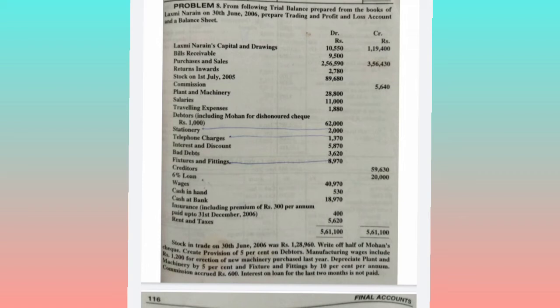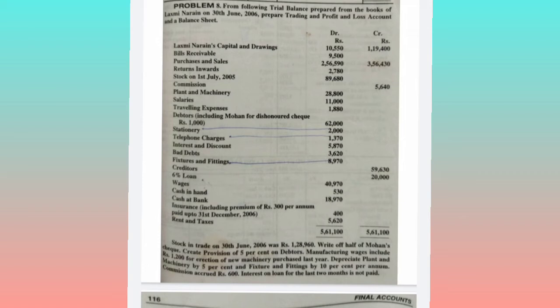So separately, we need not deduct this 1200, or we need not show this 1200 amount of last year in the current year expenditure, or in the current year income, or in the current year assets or liabilities. This 1200 effect we will directly deduct from the wages. So this is the last year expenditure. It should not be shown anywhere in the balance sheet or trading and profit and loss account. It should be like a hidden one.